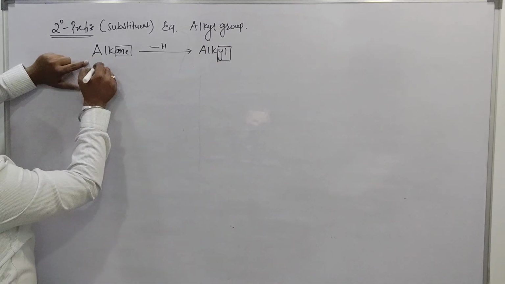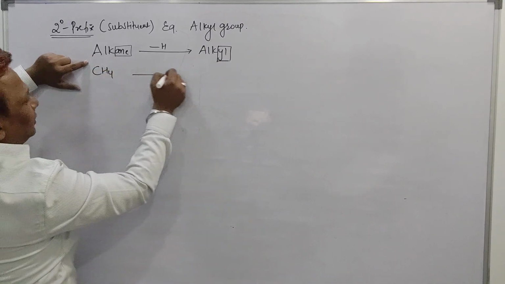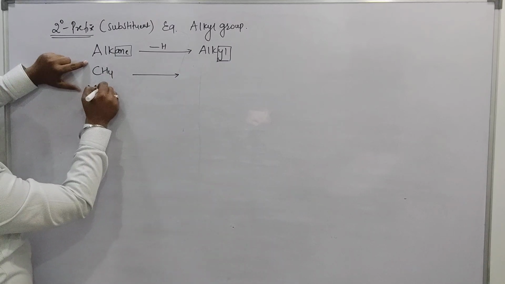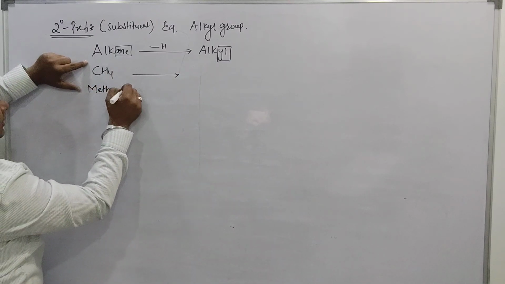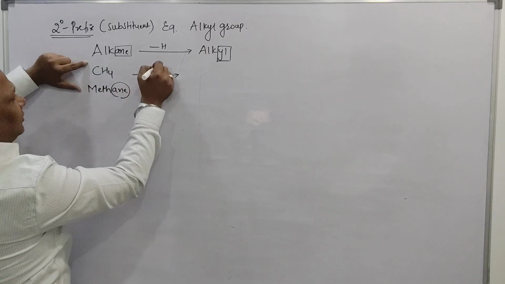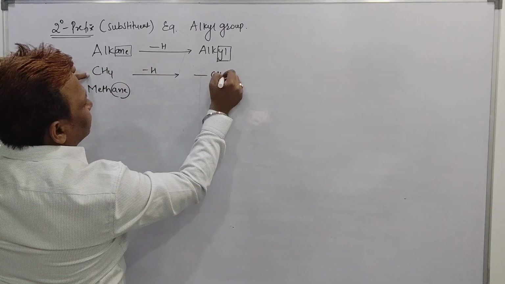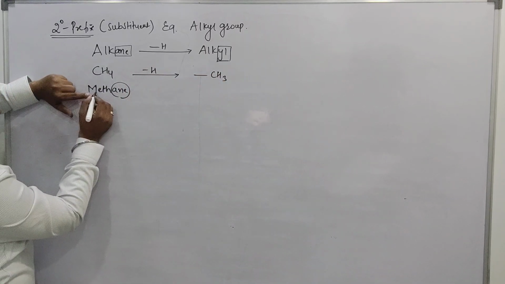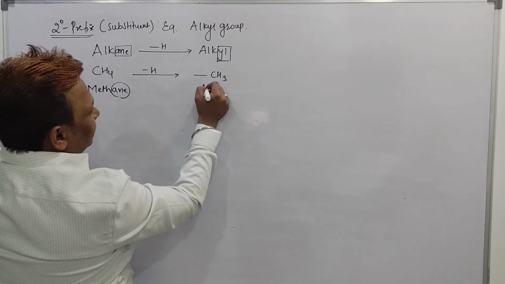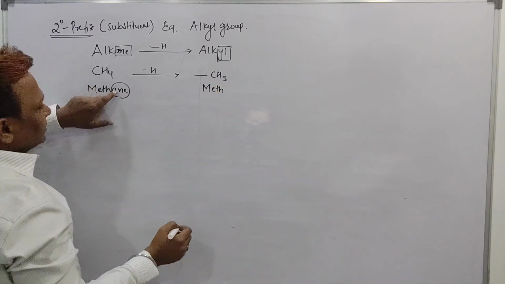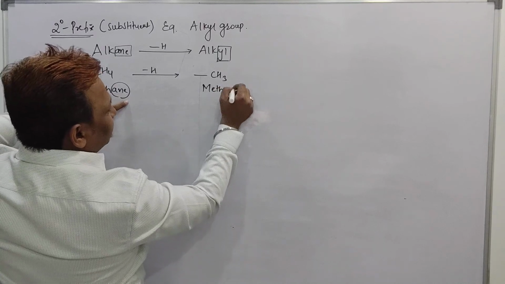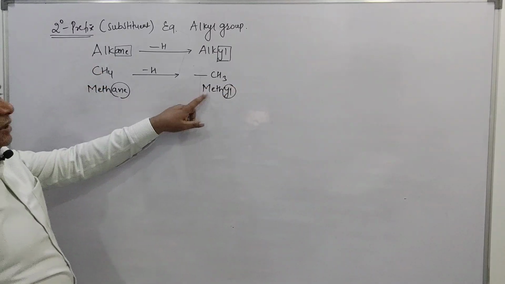Means if in place of alkane I want to put CH4, beta, do you know what is the name of CH4? CH4 is called methane. And if you remove one hydrogen atom from here, what will I get? CH3. So what is the name, beta? METH. First name is METH. But instead of ANE, you should mention YL. Beta, CH3 is called methyl.